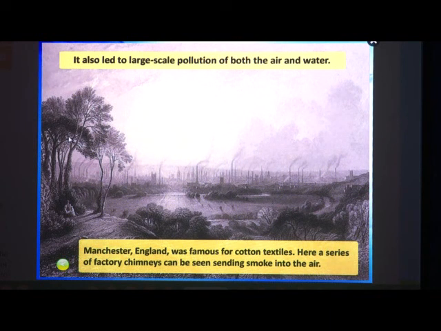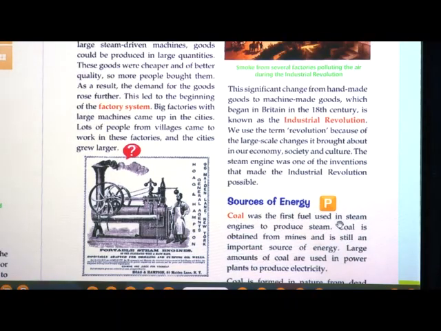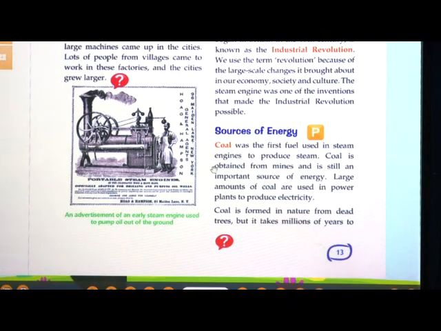So, the advantage as well as disadvantage. One disadvantage was it caused a large scale of pollution. Understood? So, this was all about the industrial revolution. Now, we will move on to our next point, that is sources of energy.